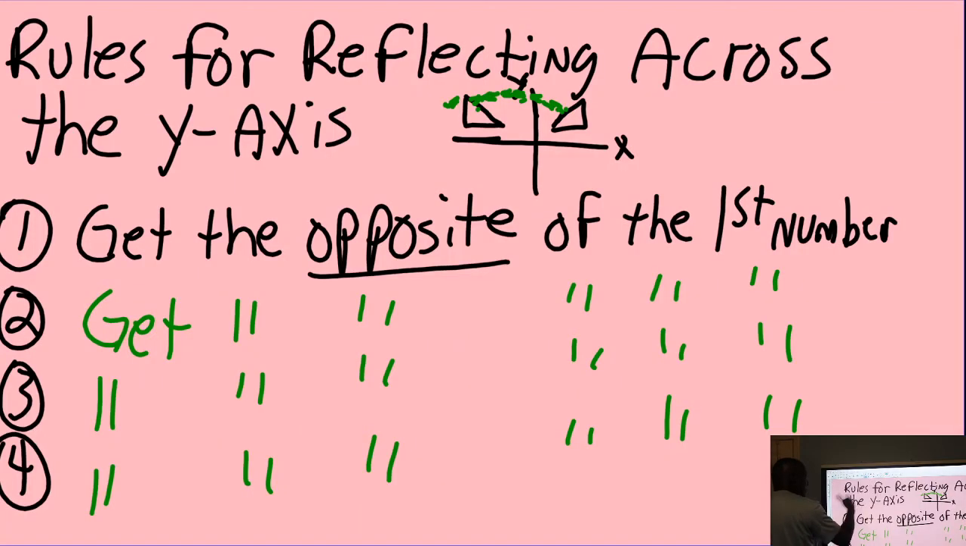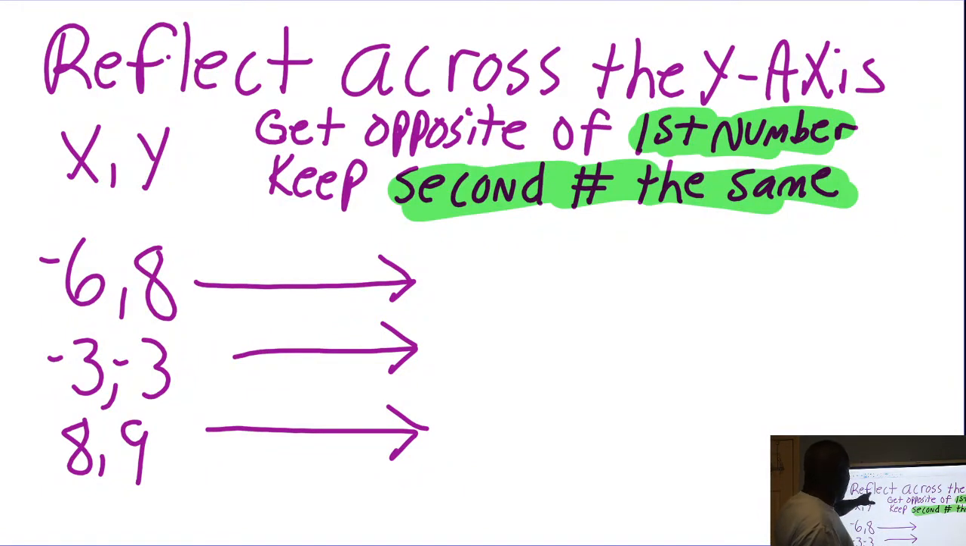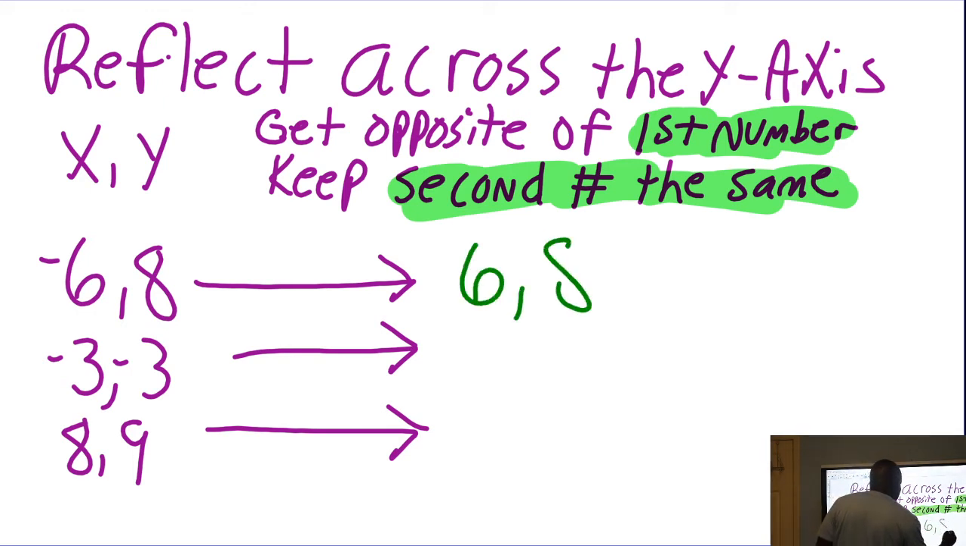And so here we go. Rules for reflecting across the y-axis. Y'all ready to do something? Check it out. Let's do it. Reflect across the y-axis. Get the opposite of the first number. Keep second number the same. Get the opposite of the first number. Here we go, 6. Keep the second number the same. That's the reflection right there.